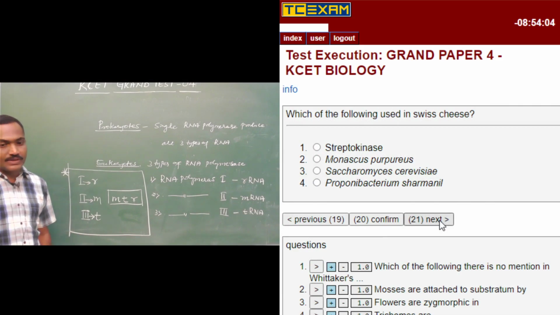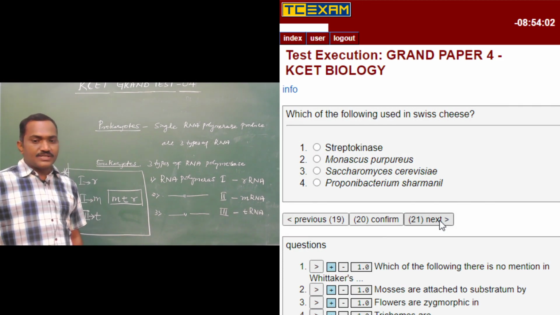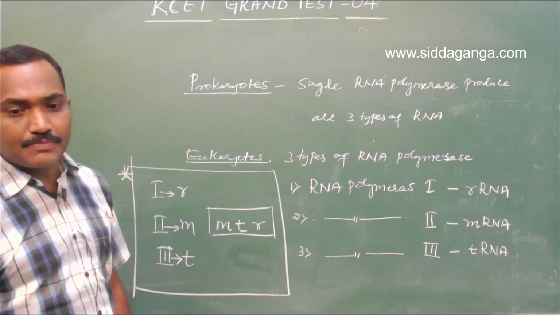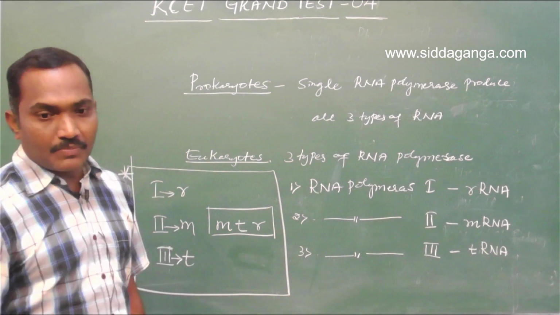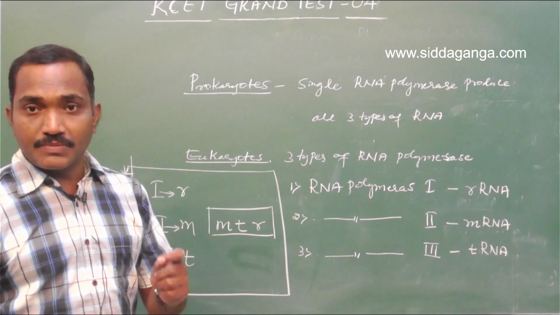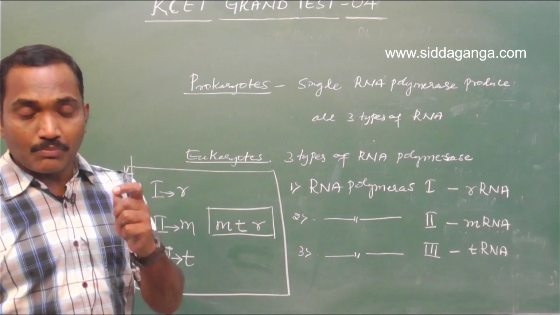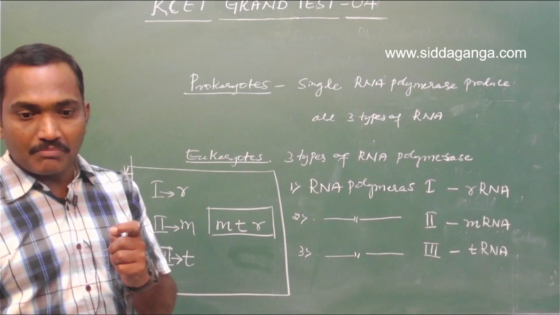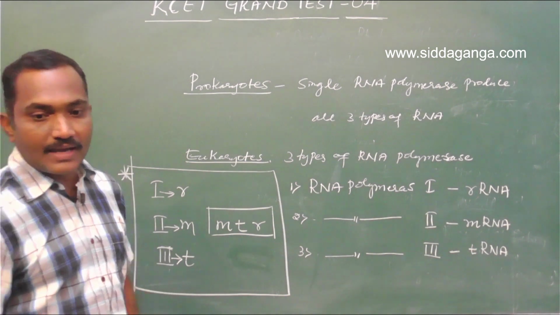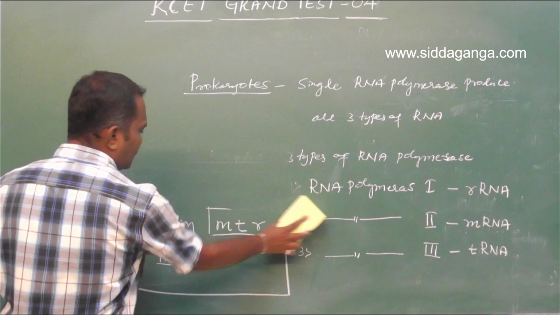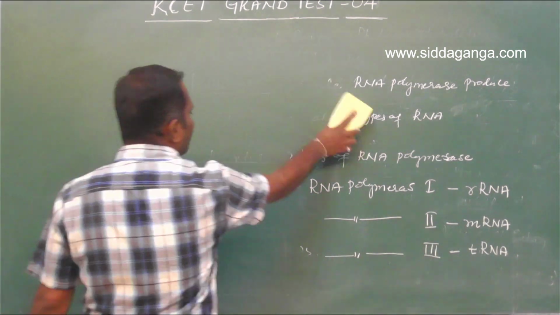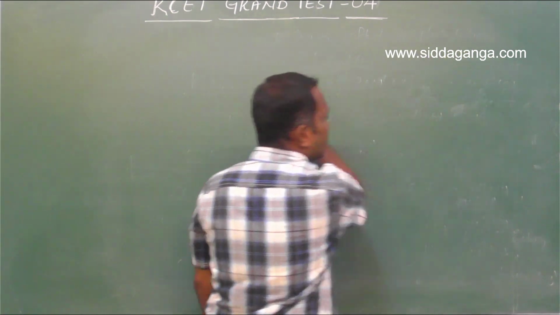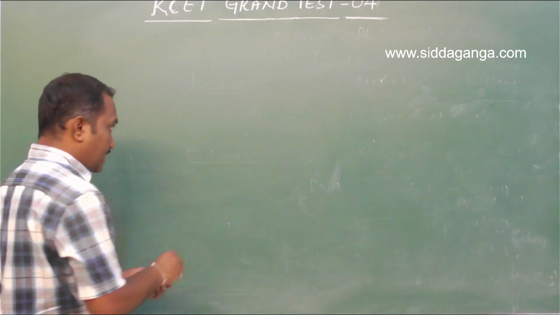Question number 20. Which of the following is used in Swiss cheese? So for production of Swiss cheese, which organism is utilized? Options you have: streptokinase, which is an enzyme. Monascus purpureus, which is used in the production of statin, a blood cholesterol lowering agent. Saccharomyces cerevisiae, which is a baker's yeast used in production of bread. Propionibacterium shermanii is the answer. The large holes produced in the Swiss cheese are due to the production of carbon dioxide.